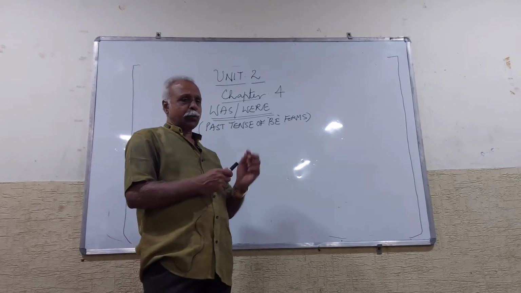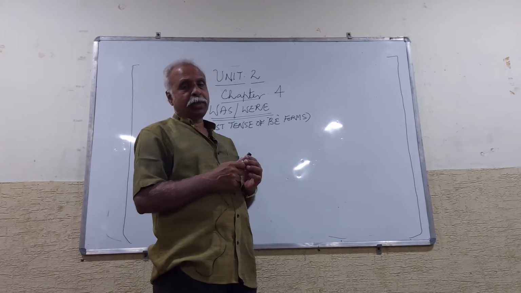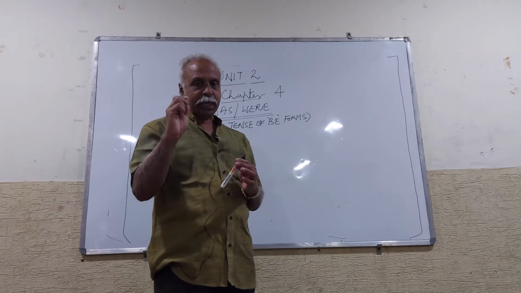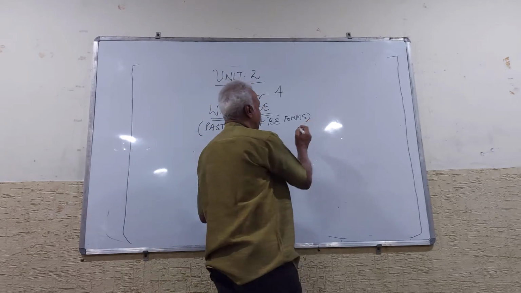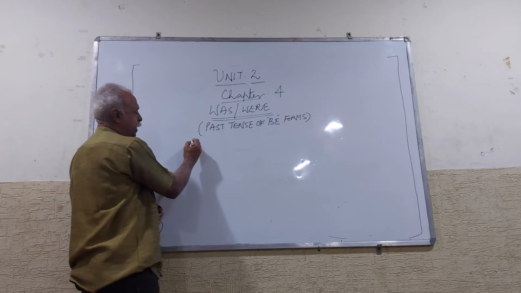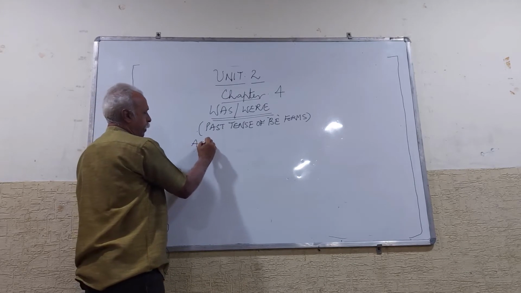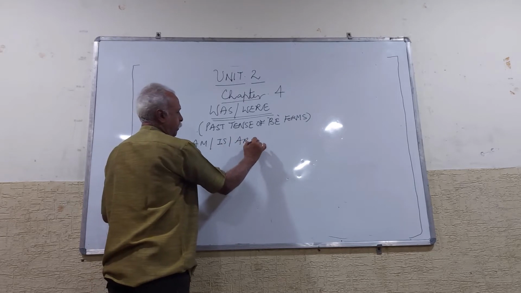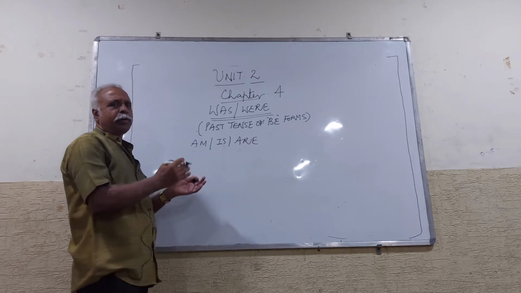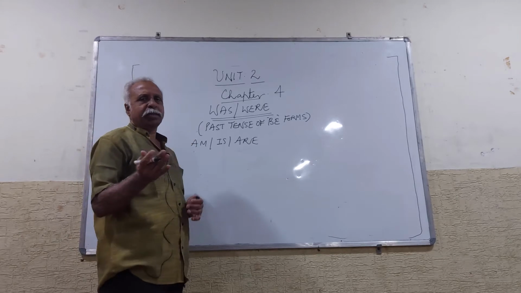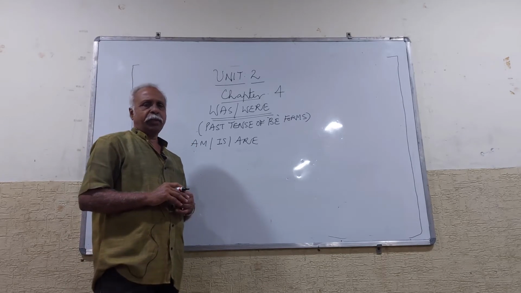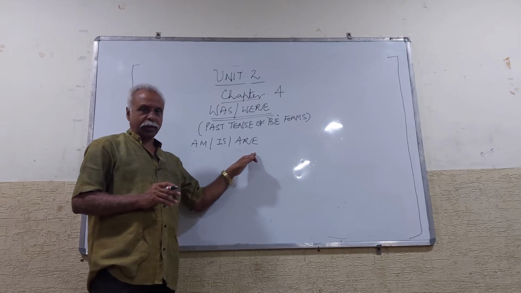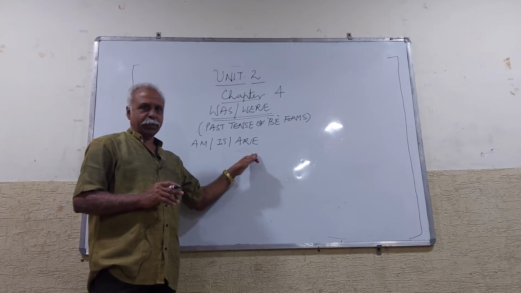Try to understand this small point. Nothing should be doubtful. That's what I mean. That's why I'm taking meticulous care. You know that in present tense we have am, is, and are. Or is, am, are. You can read whichever way you like. Good. That's right. These are the present tense be forms you know pretty well, which I've explained to you.